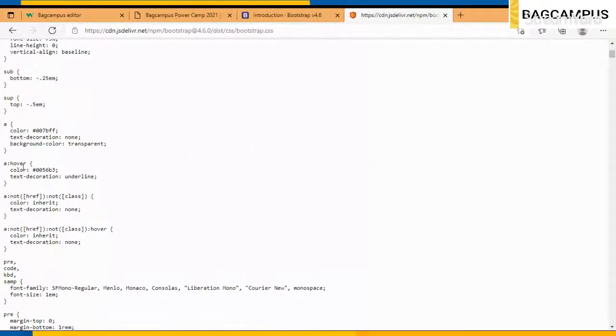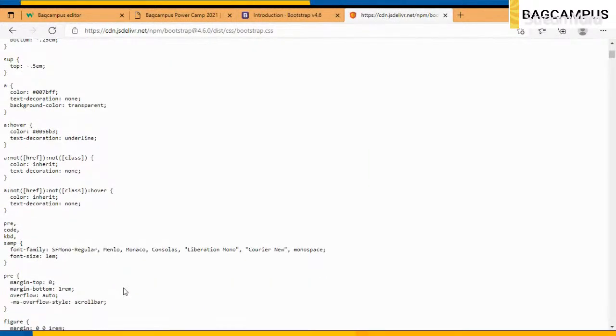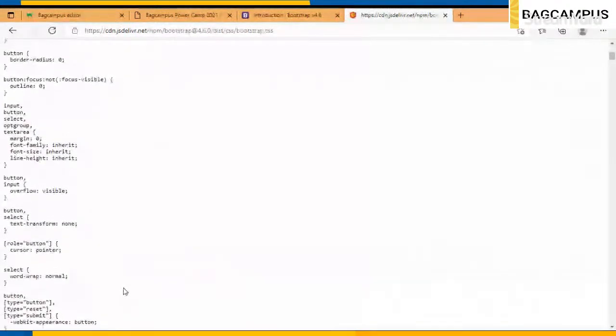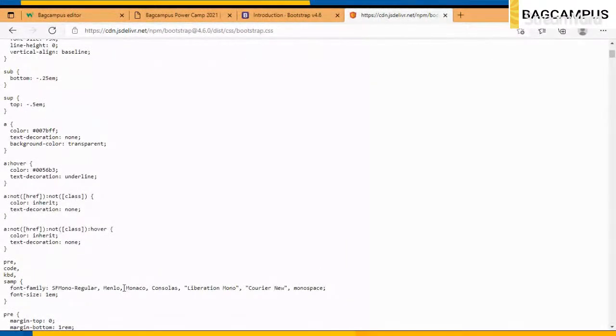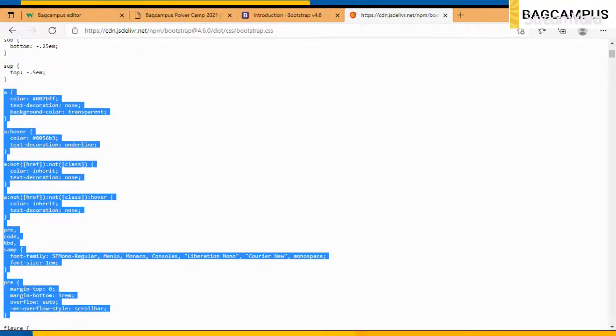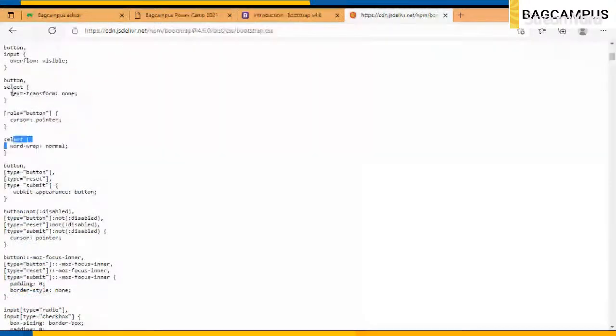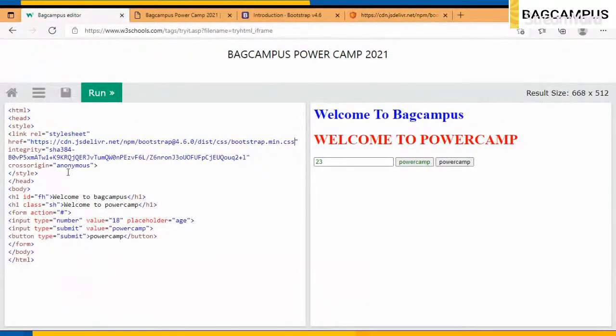What happens when we hover on the A tag? This is all of it, right? You can visit w3schools.com to learn more about HTML and CSS. There is a lot written up there, right? There's a button tag, there's a select tag. So there's a lot of CDN working up here. So we just checked up here.